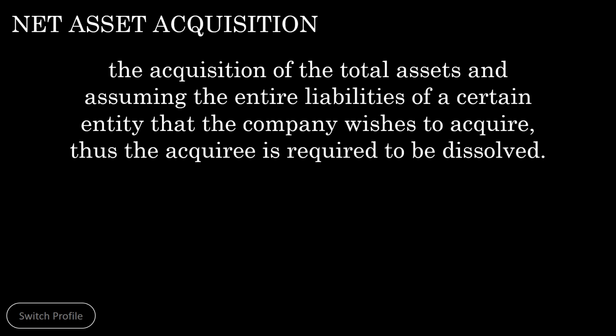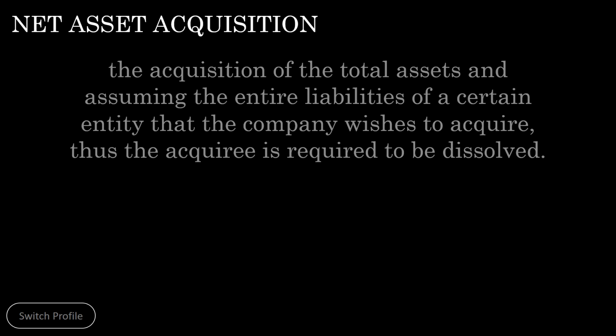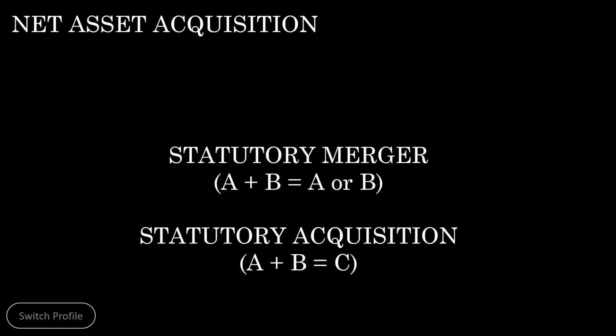Thus, the acquiree is required to be dissolved. There are two scenarios in net asset acquisition, wherein in a statutory merger, only one company will remain, while in a statutory consolidation, a new company will exist.